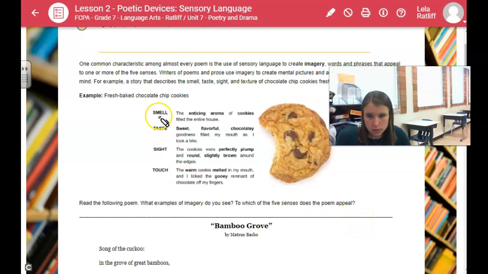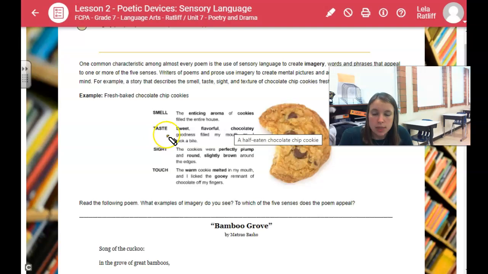So here are some examples of what imagery might look like in a story or a poem. For smell, it might say the enticing aroma of cookies filled the entire house. For taste, sweet, flavorful, chocolatey goodness filled my mouth as I took a bite. Sight, the cookies were perfectly plump and round, slightly brown around the edges. Then touch, the warm cookie melted in my mouth, and I licked the gooey remnant of chocolate off my fingers.